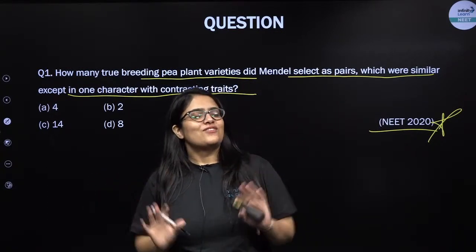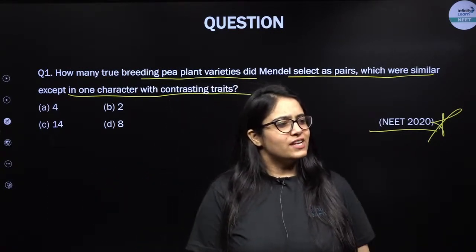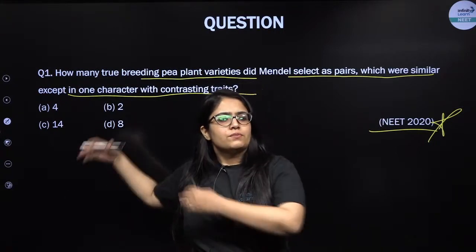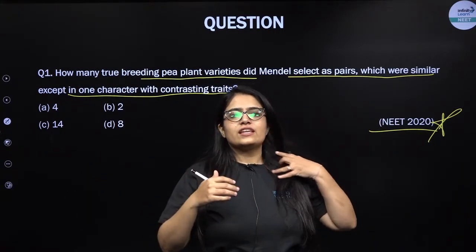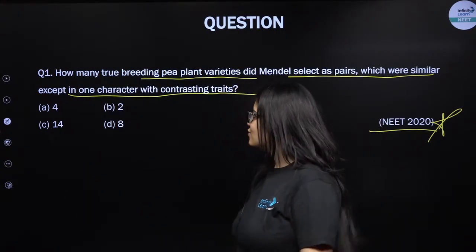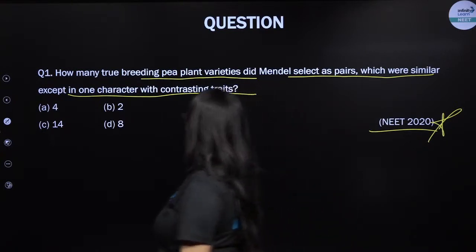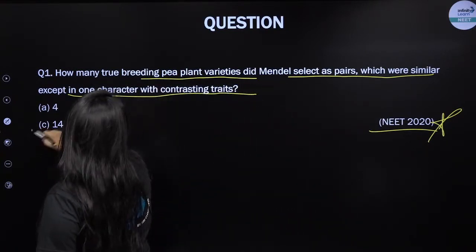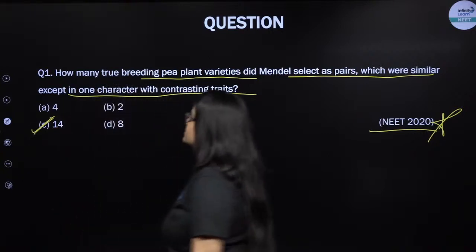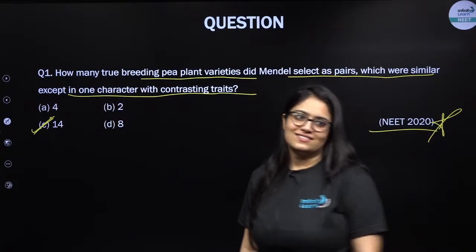Hello Savita, very warm welcome to the class, my lovely kid. So what do you think can be the probable right answer to this question? Any guesses? Yeah, that's absolutely true. 14 true breeding pea varieties. Excellent. For the 7 characters.